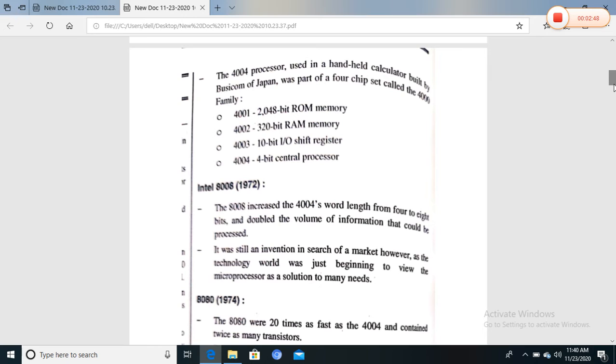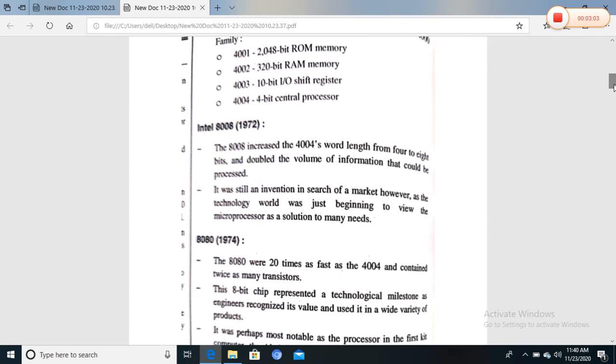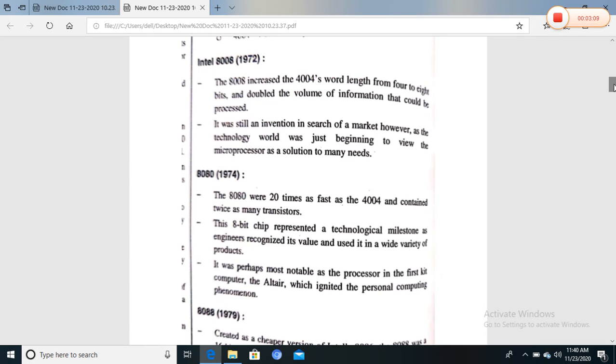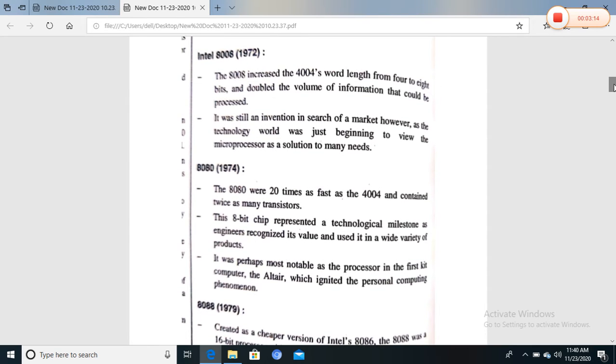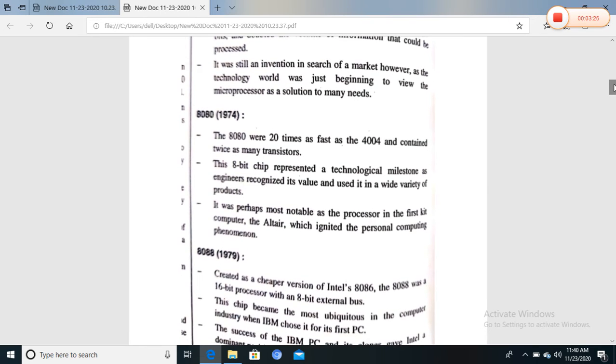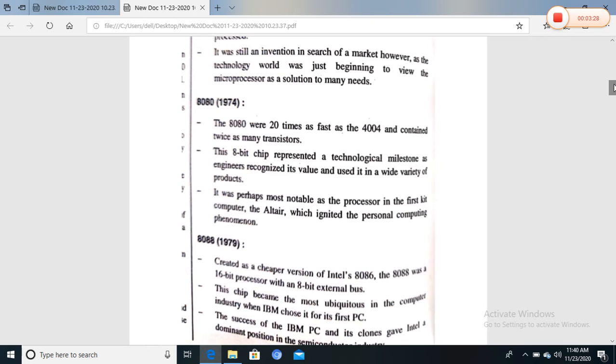The first processor was 4-bit, and this processor is 8-bit, increasing the length from 4 to 8 bits, which doubles the volume of information that could be processed. The next one developed is the 8080 in 1974. This is 20 times faster than the first processor. The first processor, the 4-bit 4004, was only used in calculators. The 8080 is 20 times faster than the 4004 and contains twice as many transistors, and it was notable as the processor in the first computers we used.